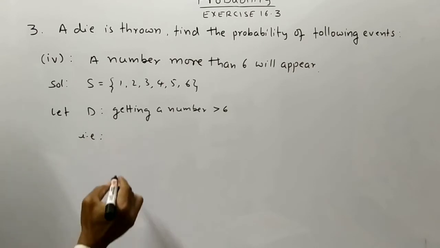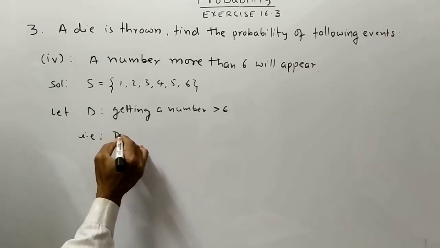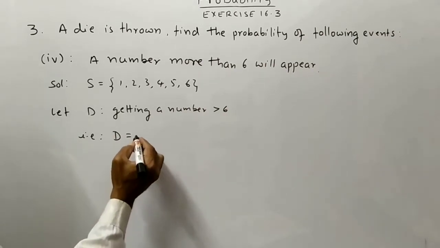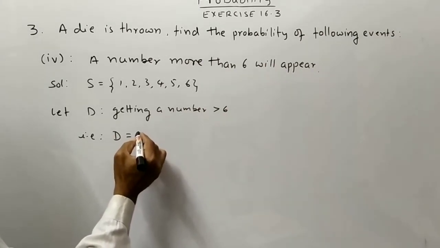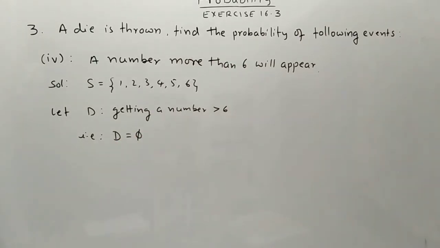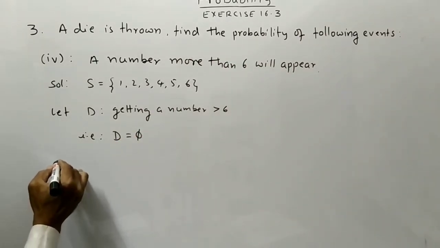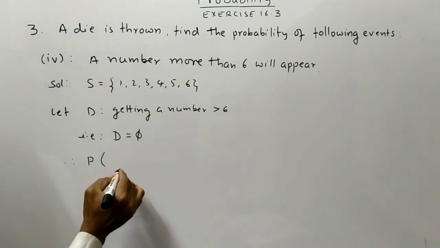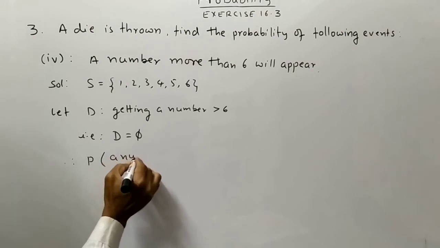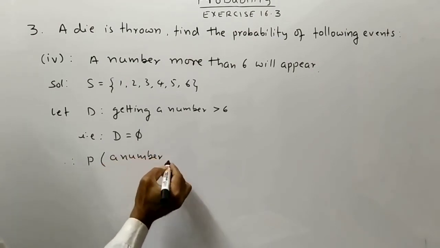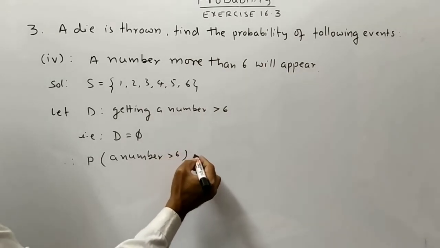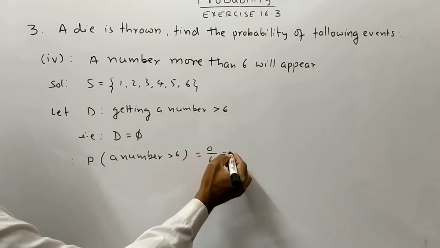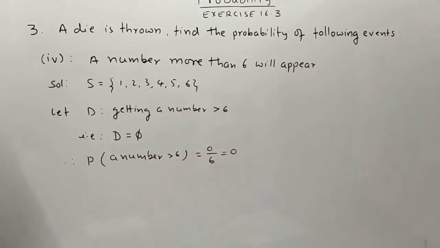That is, what about elements of set D? 0. That's why we will get an empty set. Therefore, probability of a number greater than 6 is equal to 0 by 6 is equal to 0.